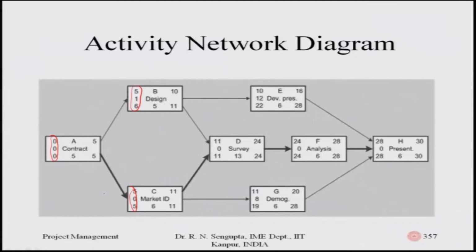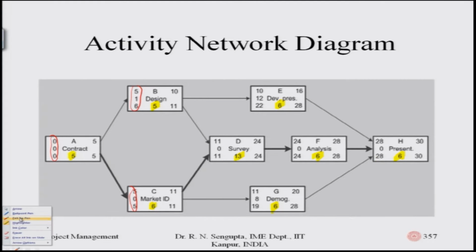So, if you consider A, the earliest start and the latest start are given, and the total number of days required to finish that work is given here. Now I will highlight it for each and every activity. This is 5 for A, it is again 5 for B, it is 6 for C, it is 13 for D, 6 for E, then 6 for F, 6 for G, and lastly it is 6 for H.